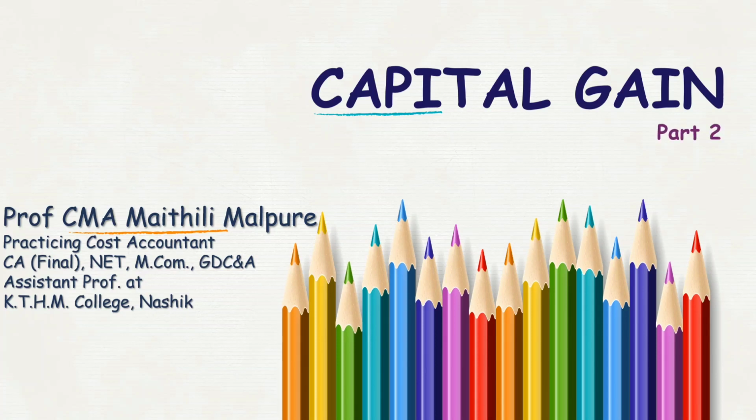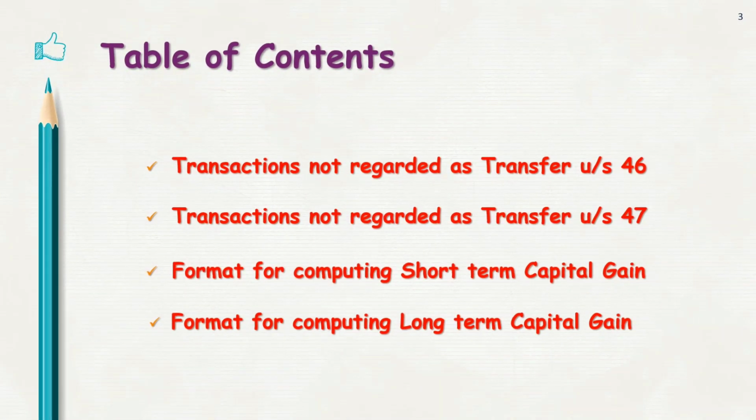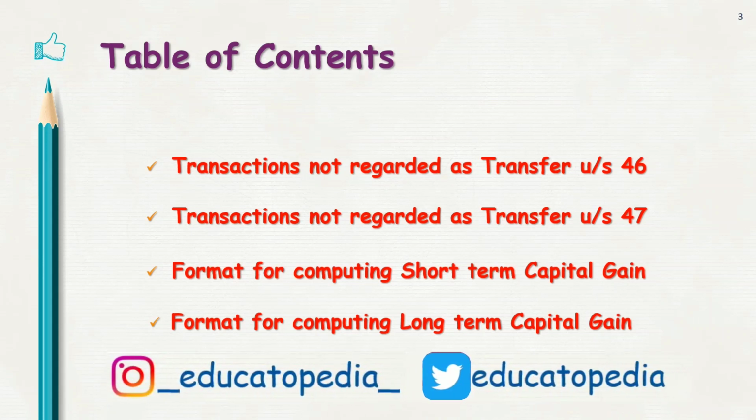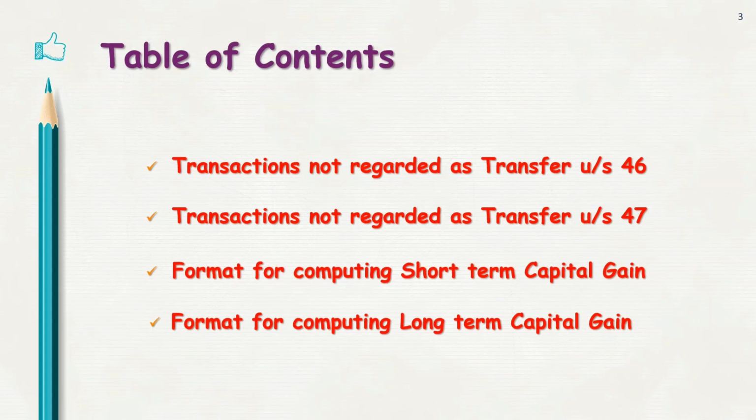Capital gain is the fourth head of income. Today we are going to see these sections and this important part of the capital gain head. First, transactions not regarded as transfer under section 47. Then the format for computing short-term capital gain and long-term capital gain.